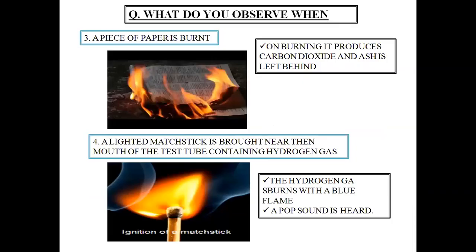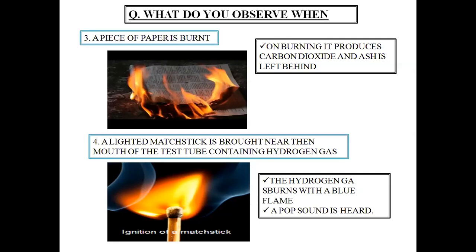Next is, we will state our observation when the following phenomena occurs. What do you observe when a piece of paper is burnt? Now what happens, dear students?